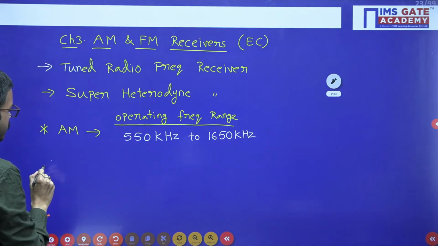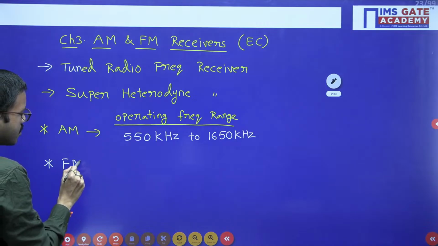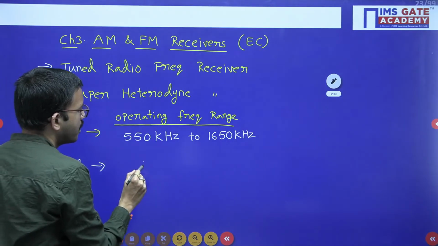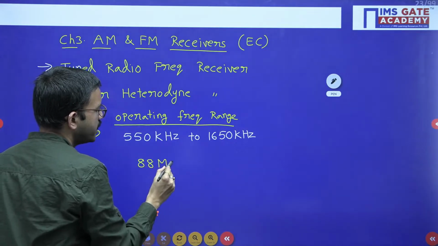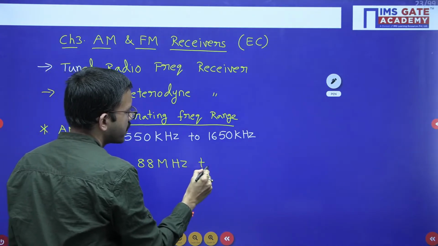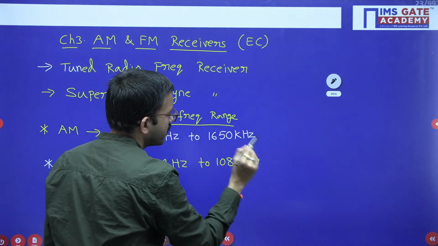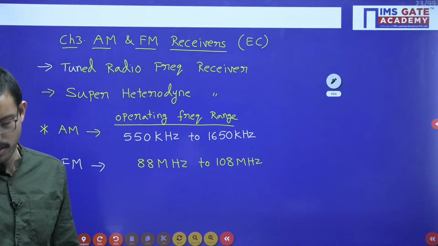Okay, whereas for FM, the operating frequency range, I hope all of you are familiar, is 88 MHz to 108 MHz.